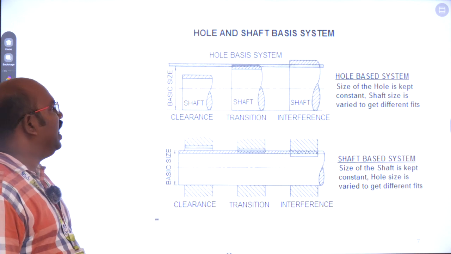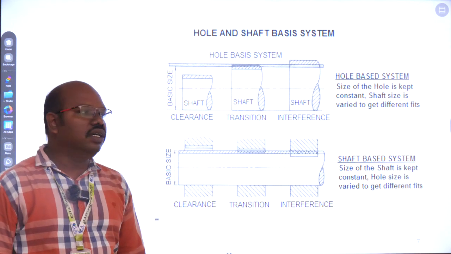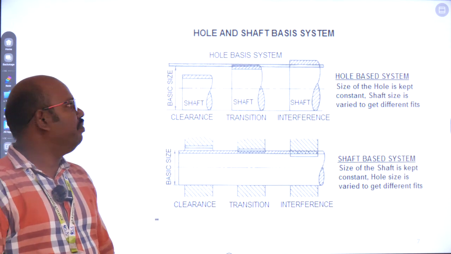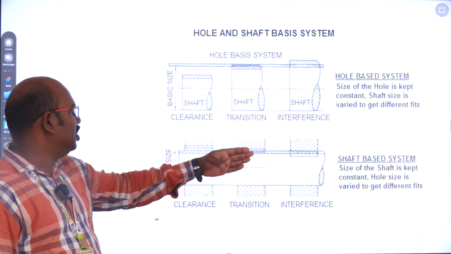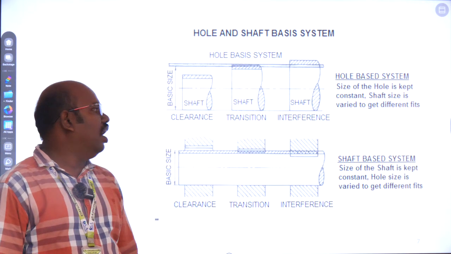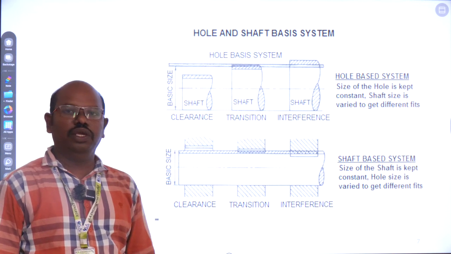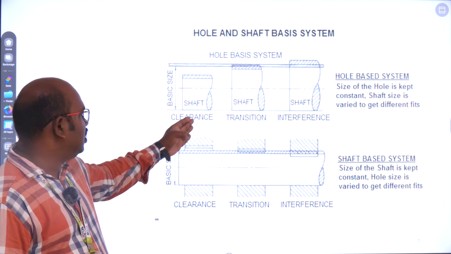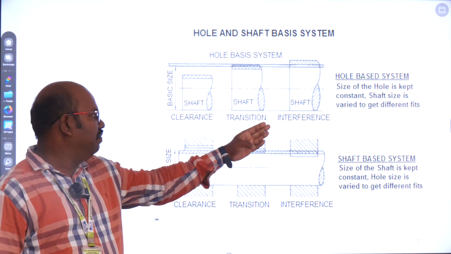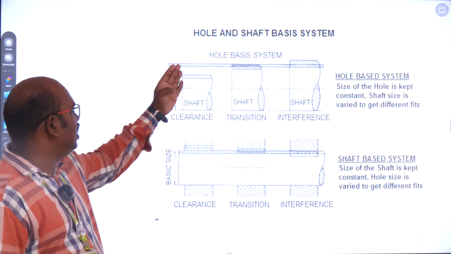This is the basis for how to find the fits in assembly. The first one is the hole basis system, the second is the shaft basis system. Three fits are widely used in industry by designers: clearance, transition, and interference fit. Let us see this clearly.